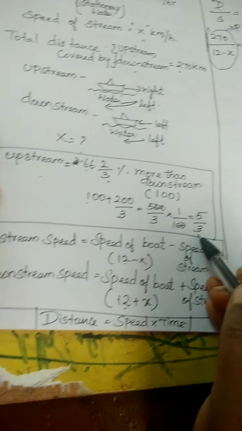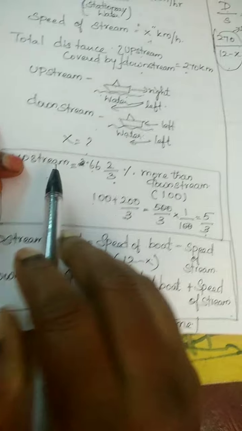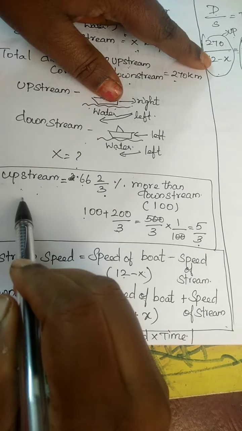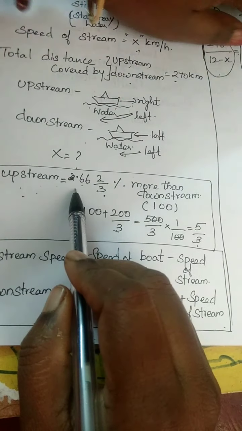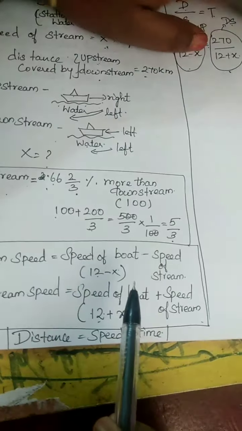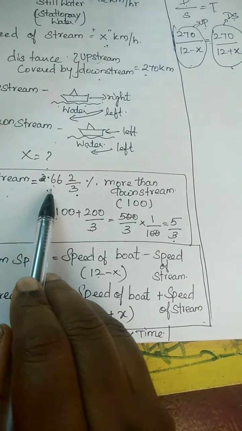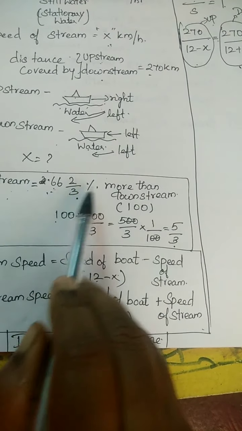So we already calculated for downstream. Upstream is equal to, just substitute the value here. Upstream is 270 by 12 minus x, and downstream is 270 divided by 12 plus x, into this 66 2/3 in percent.